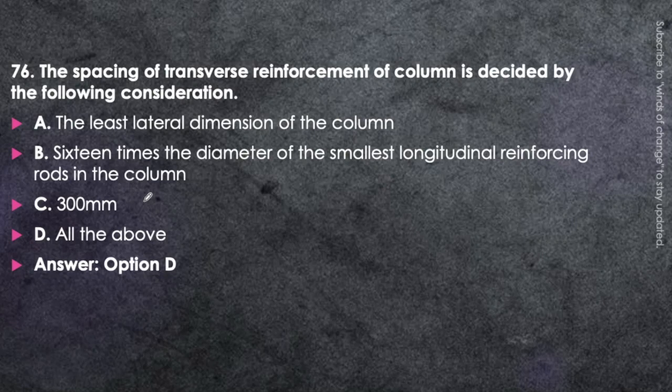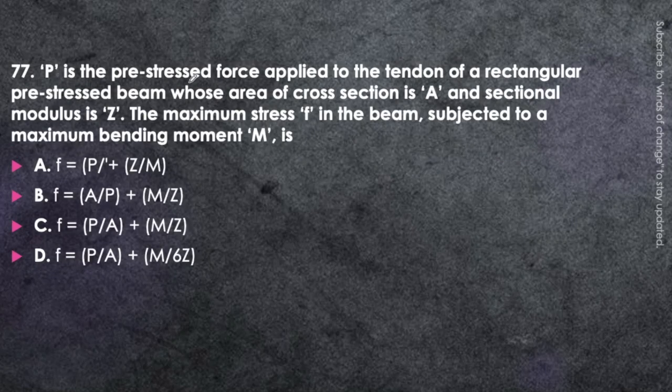Okay. Next question. P is the pre-stress force applied to the tendon of a rectangular pre-stressed beam whose area of cross section is A and the section modulus is Z. The maximum stress F in the beam subjected to a maximum bending moment M is: F equal to P upon A plus Z upon M, or F equal to A upon P plus M upon Z, or F equal to P upon A plus M upon Z, or F equal to P upon A plus M upon 6Z. Just think about it. This has to be A here. Okay.